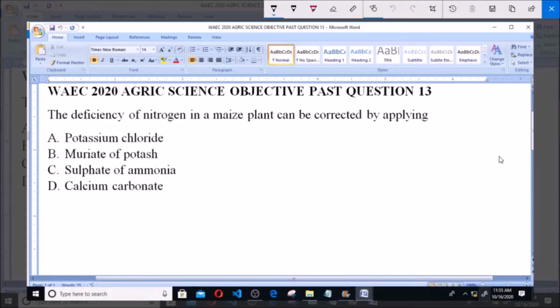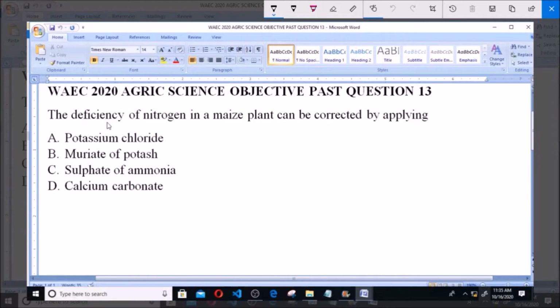I will be answering WAEC 2020 Agric Science Objective Past Question 13. The deficiency of nitrogen in a maize plant can be corrected by applying A, potassium chloride, B, muriate of potash, C, sulfate of ammonia, D, calcium carbonate.